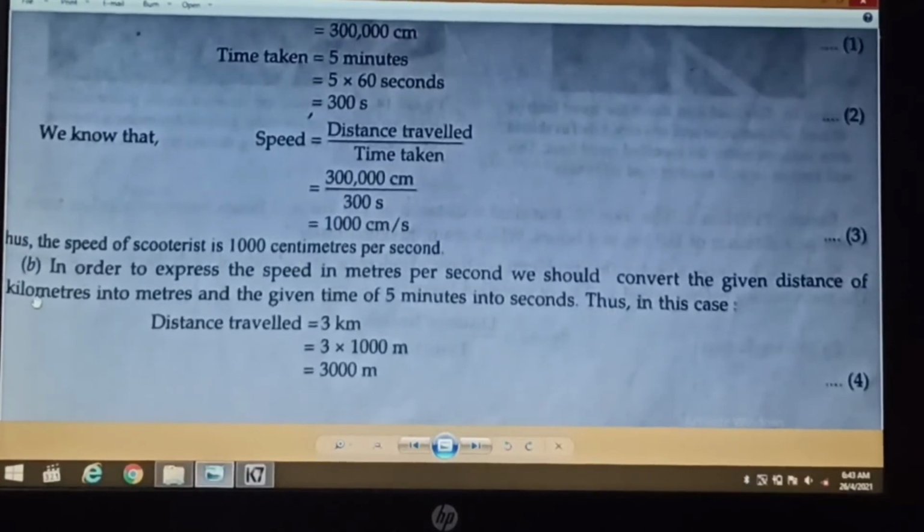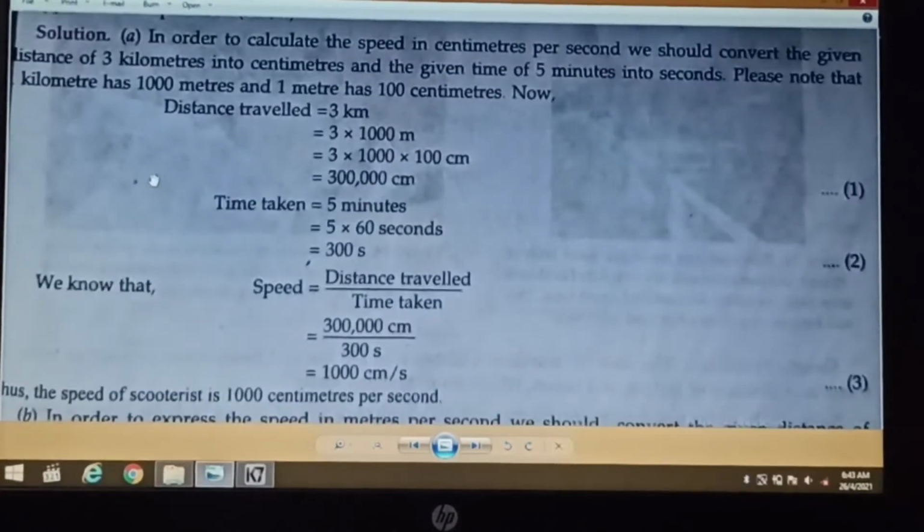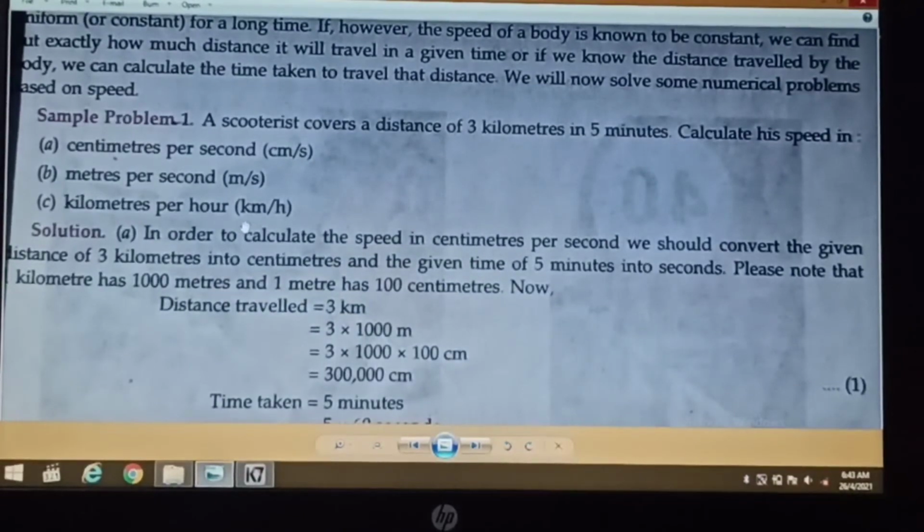and this is the part B of this question, and that is convert this speed in meters per second. Okay, so in the last class I have discussed this problem. Okay, now we will move on to the part C, that is kilometers per hour. Okay, so we have to convert this speed in kilometers per hour.